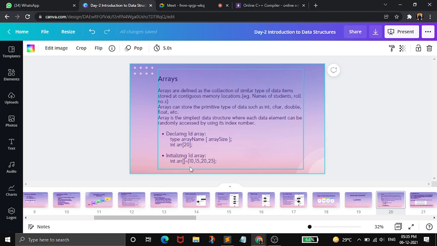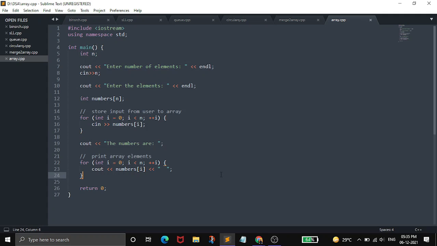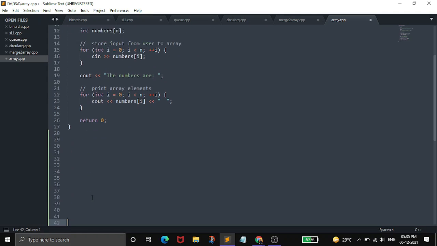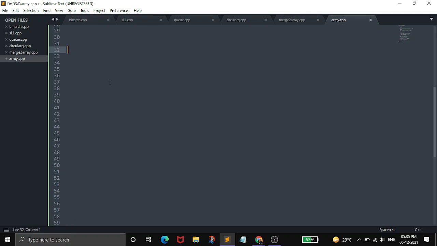I will show this to you on the compiler. For defining an array you can give any data type. Suppose I want to give int, then you have to give the array name. If you want array1, then inside the square brackets you have to give the size of this array. If I give the size as 50 and then a semicolon, this will define our array. So we have declared one array, int array1 of size 50.